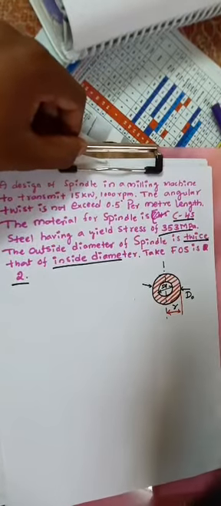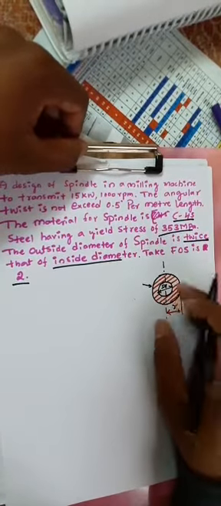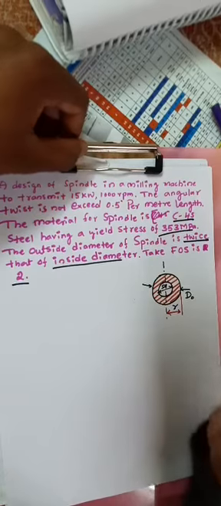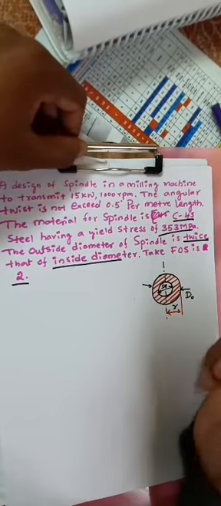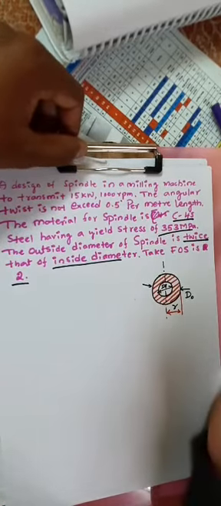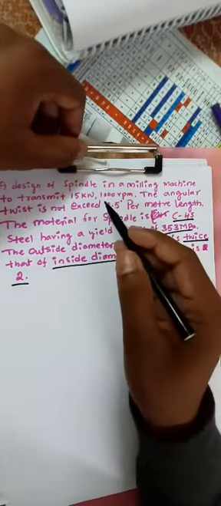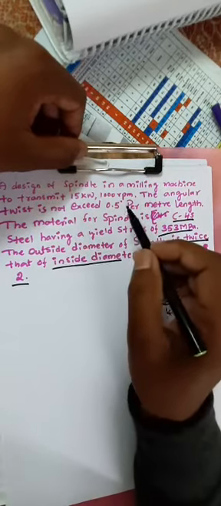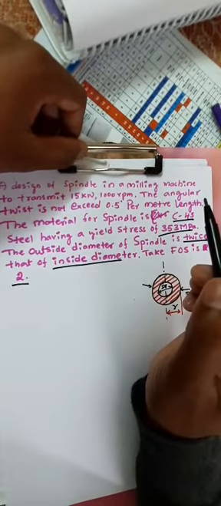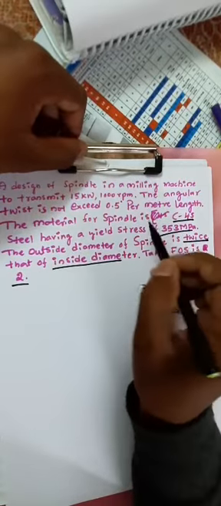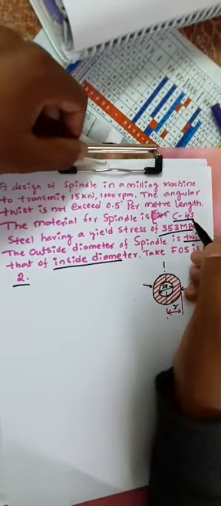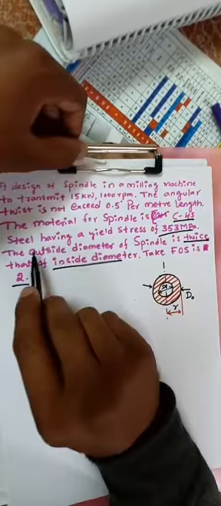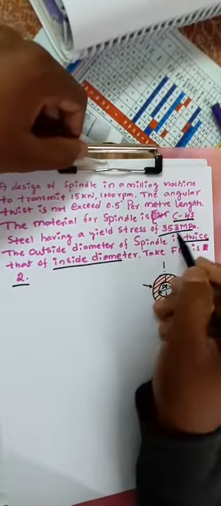You can observe here we have a hollow shaft, which is the spindle of a milling machine, transmitting 15 kilowatt power at 1000 rpm. The angular twist should not exceed 0.5 degree per meter length. The material for the spindle is C45 grade, which should have a yield stress of 353 MPa.